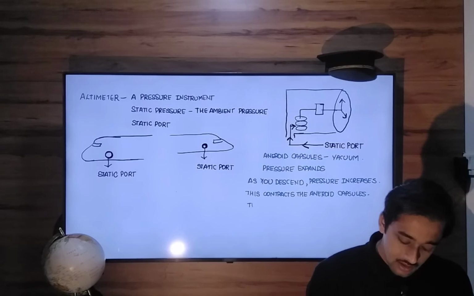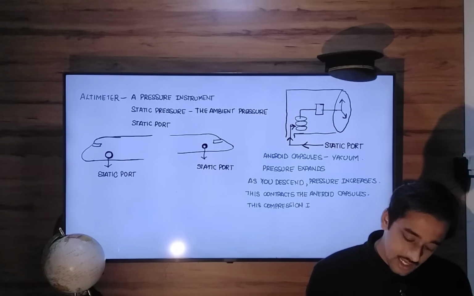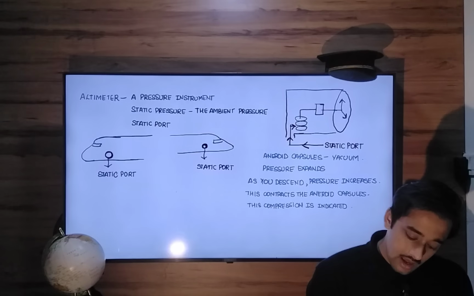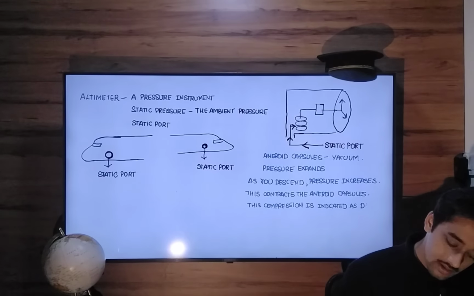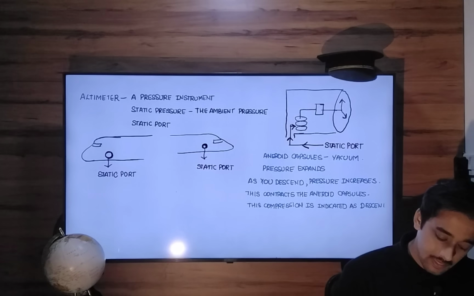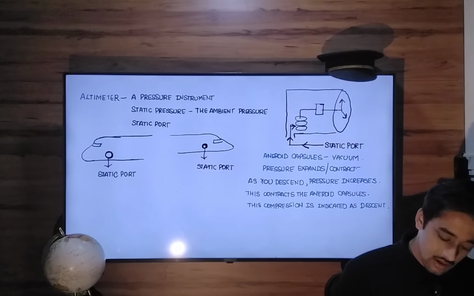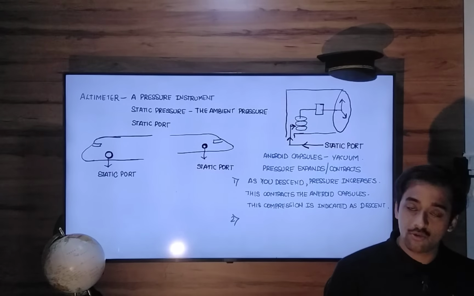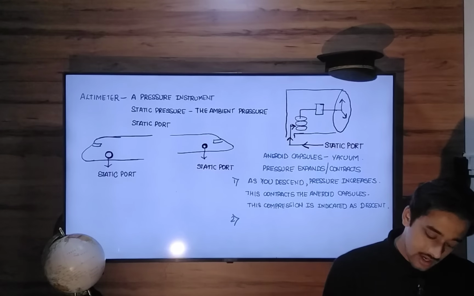This compression is indicated as descent by the altimeter. Okay. Contrary to this, when you climb to higher levels in the atmosphere, from mean sea level to 10,000 feet, 20,000 feet, so what happens? As you climb,